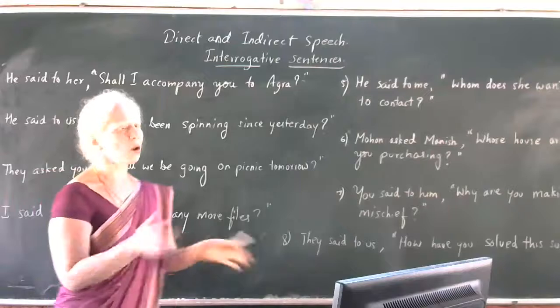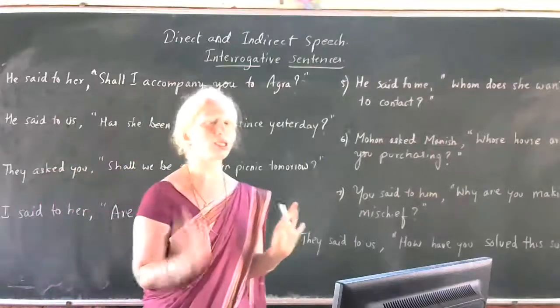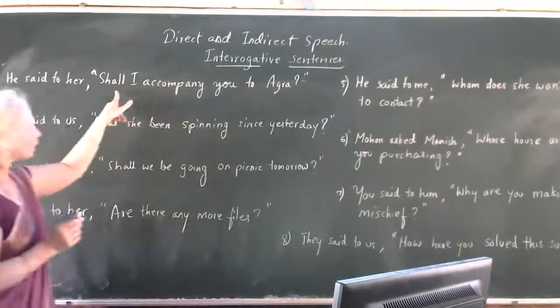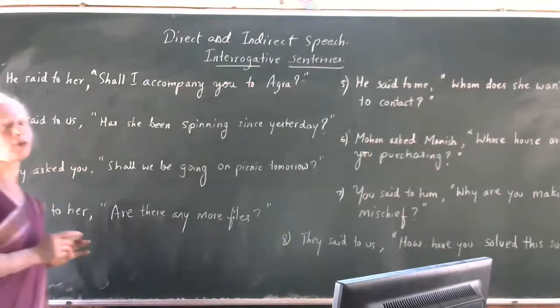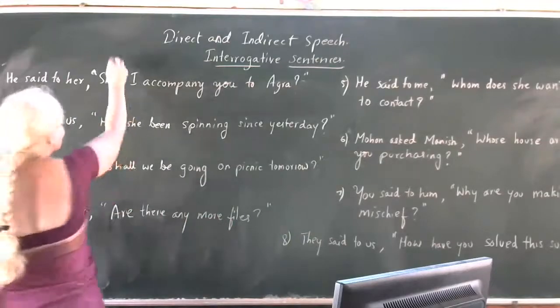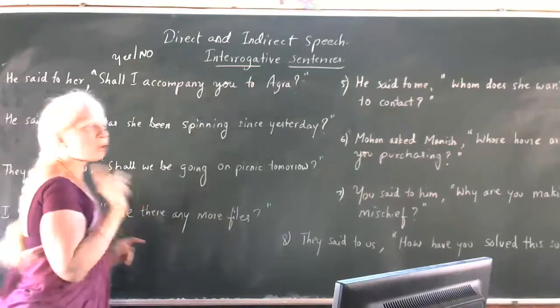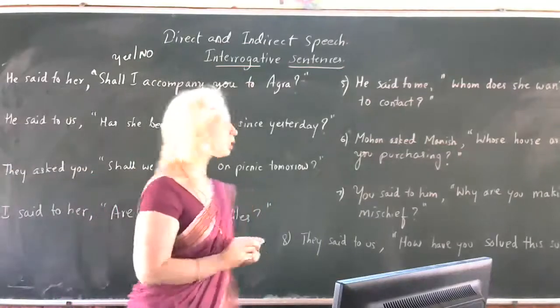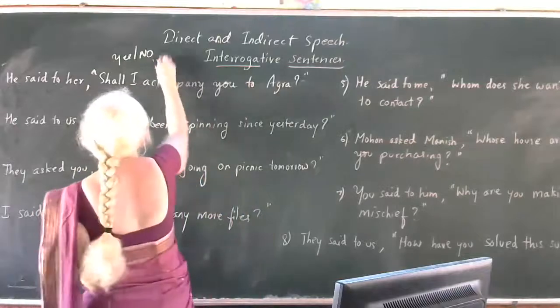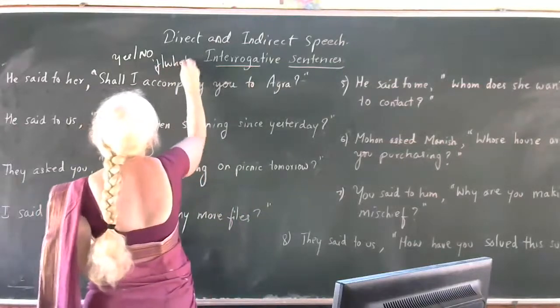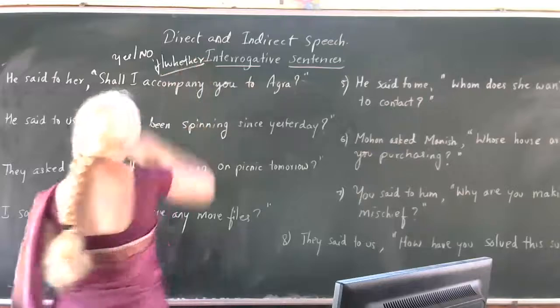Either yes or no. No other answer, right? So that's why this is yes or no question. If your reported speech is yes or no question, children, you are going to add the conjunction if or whether. You can use either if or whether.